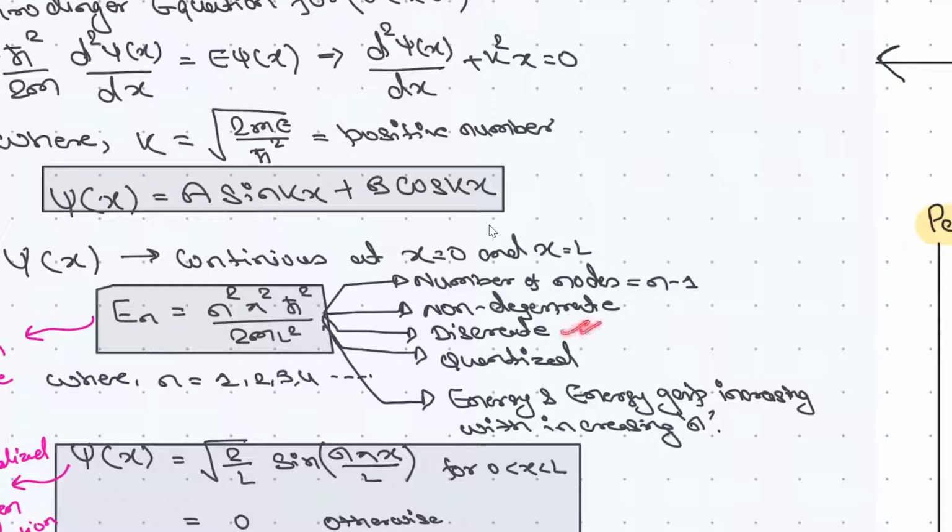Discrete, not continuous, right? A particle could classically have a continuous value, but here it will be discrete, right? It will be quantized. That is, the energy is proportional to n square, right? It is not continuous, so that any value can happen. No, right? It will have a certain kind of energy only, right? Energy gap increases with n, right? Not only the energy. Since it goes as n square, the energy gap is also increasing, right?